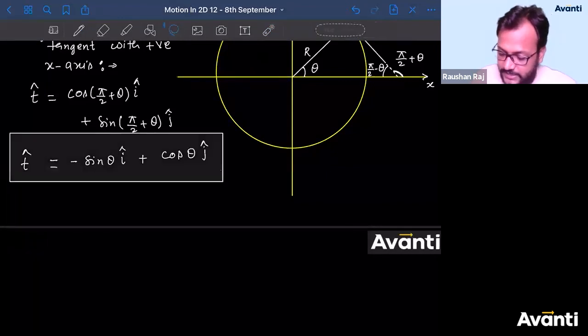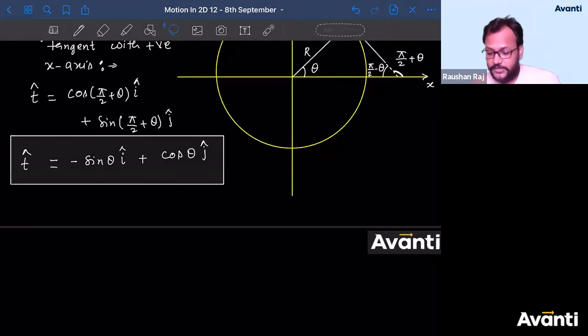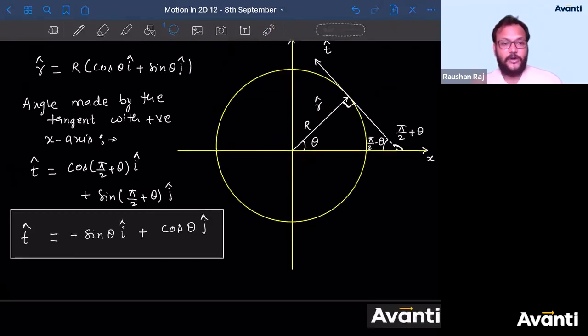Now guys, click yes if you have understood how to find the unit vector along the tangent. Guys, I am teaching you circular motion, but I have spent more than 45 minutes just to teach you the vector concept. This is going to happen in all the classes if you are not coming with the revision, and believe me, you will be getting affected.